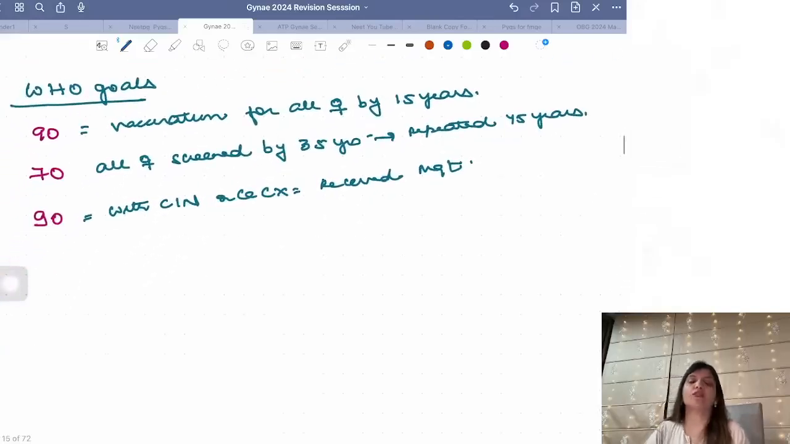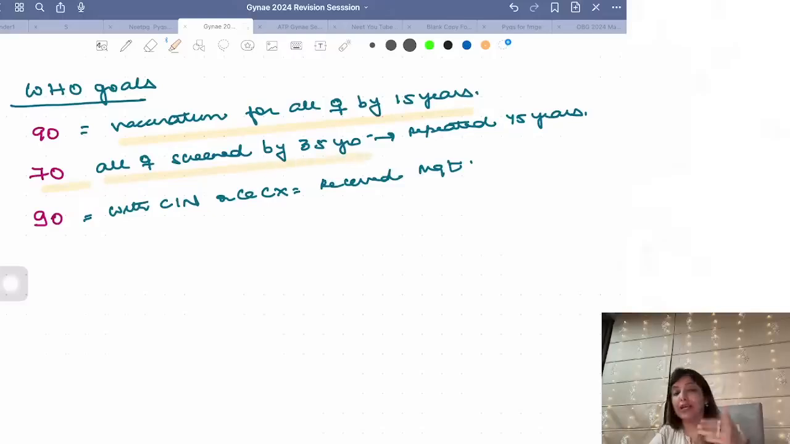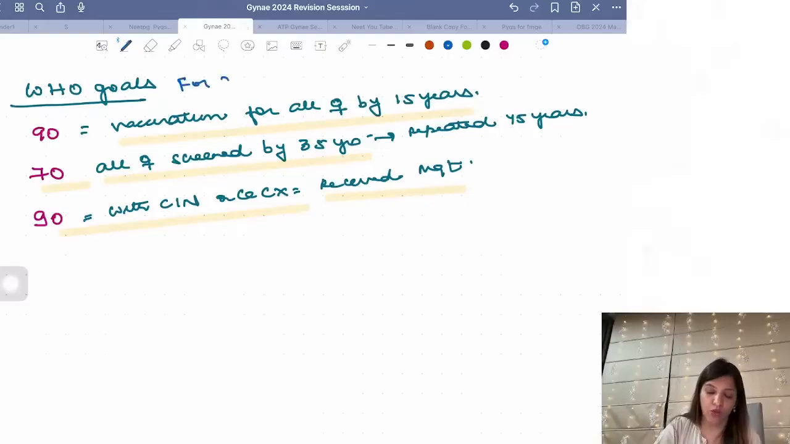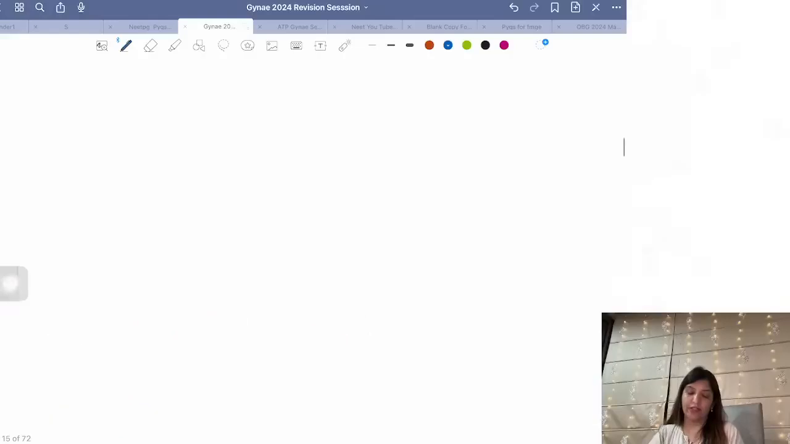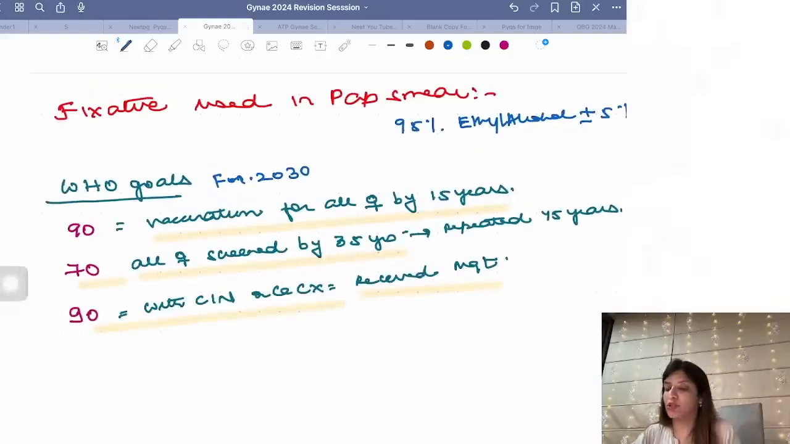What are WHO goals? WHO says its goals are 90, 70, 90. Right? 90, 70, 90 का क्या मतलब है? 90% of all girls should be vaccinated by 15 years of age. 70% of females should be screened by 35 years of age. And 90% of the females who have CIN or cancer cervix, they should be treated. These are WHO goals for 2030. So this is what you have to remember for cancer cervix.